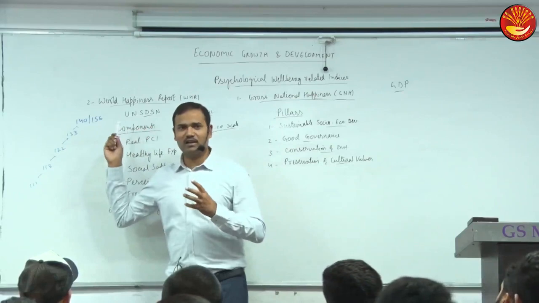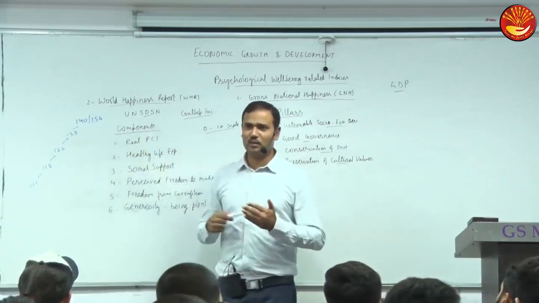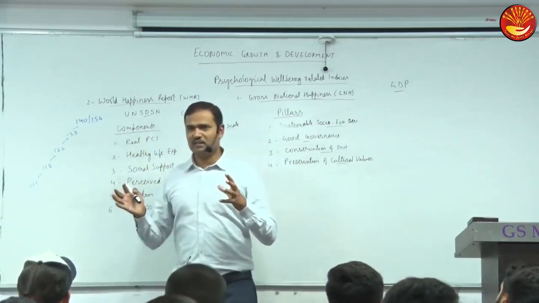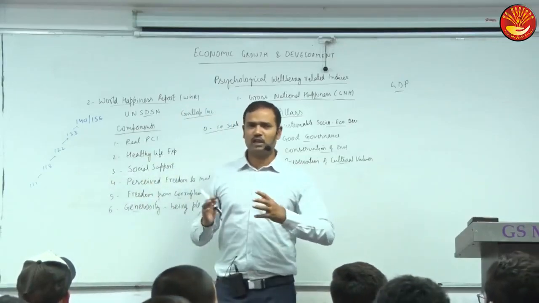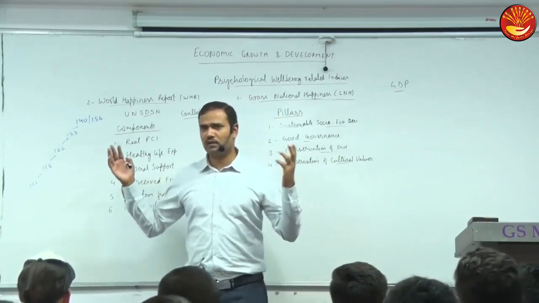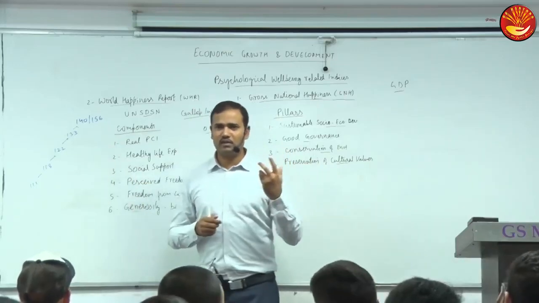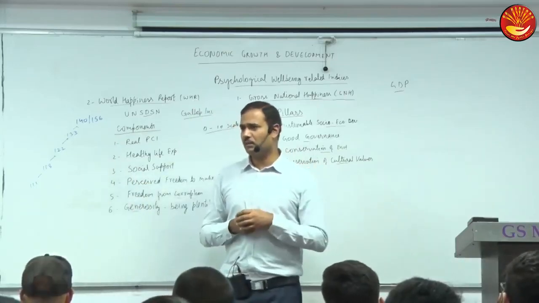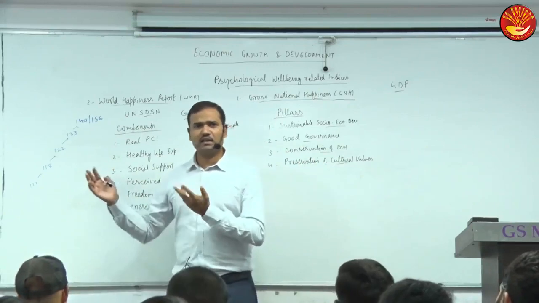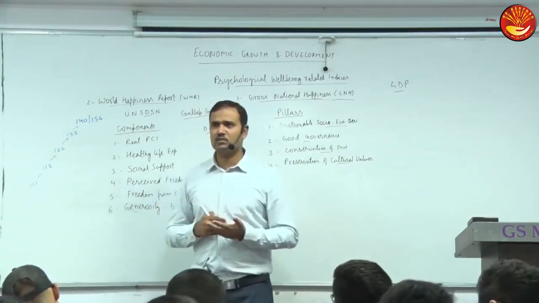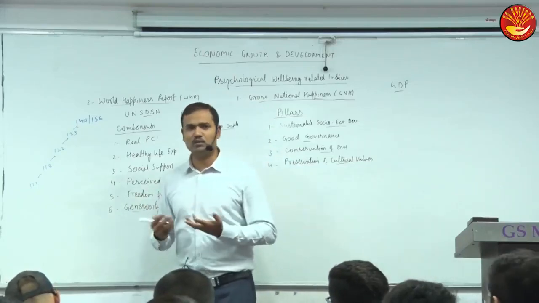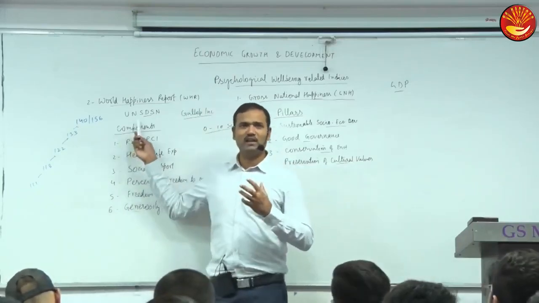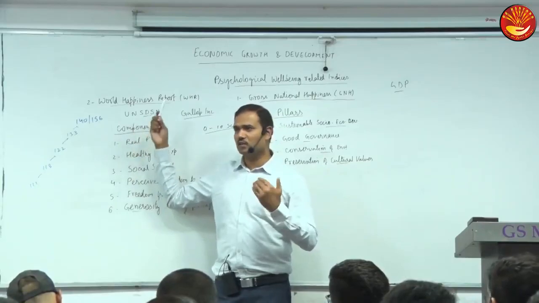Happiness. This should be the ultimate larger goal for any society, because ultimately material things don't matter beyond a certain level. Suppose a person has a lot of money, a rich person, but may be frustrated, there may be some tussles in the family, so the person may have stress. Ultimately that is not very useful. People should be happy. That is the most important thing. So this should be the larger goal for society.